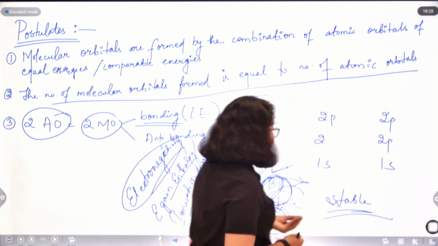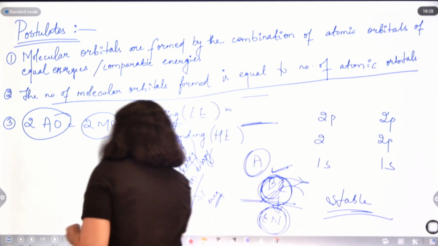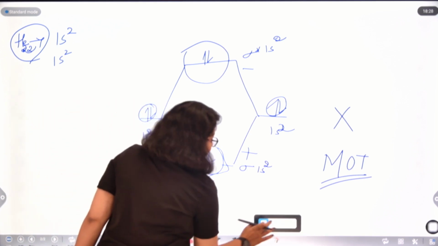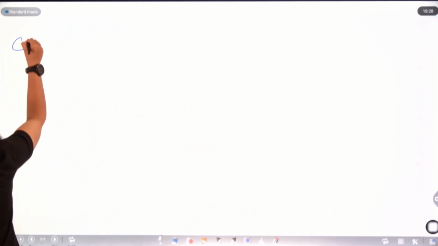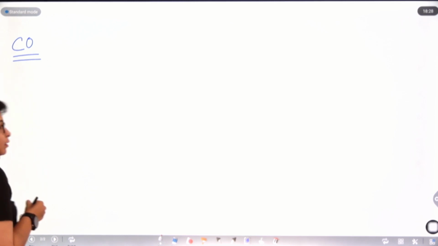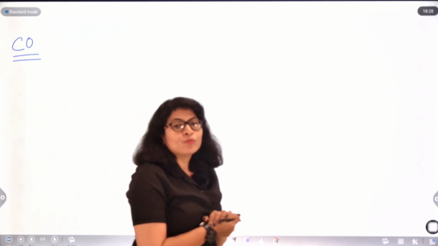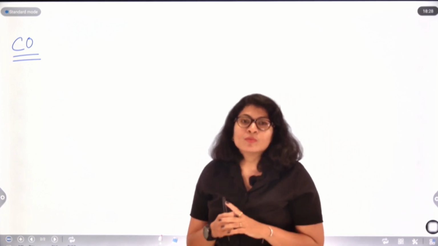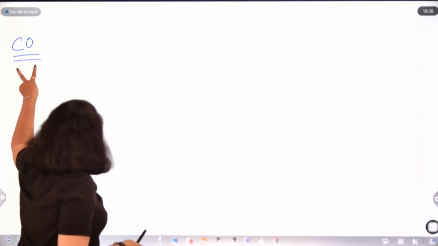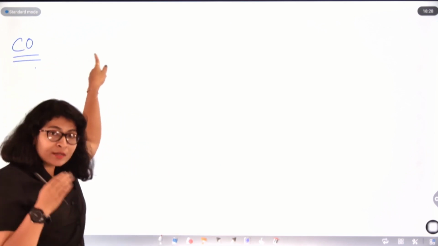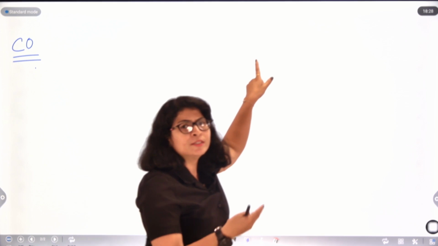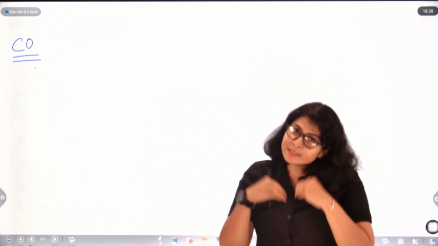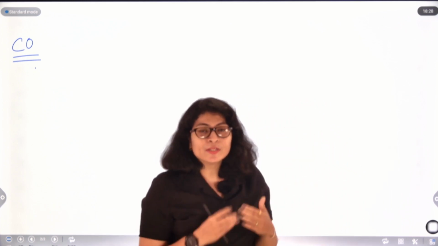So if I try to draw a molecular orbital diagram for any example, any atoms where there is a difference in electronegativity between the two atoms, will I place these two atoms at the same energy level? Obviously no. Why? Because if I compare these two, the one having lesser electronegativity has a greater tendency to donate electrons. It will require less energy. That means it has a comparatively higher energy than the other atom.